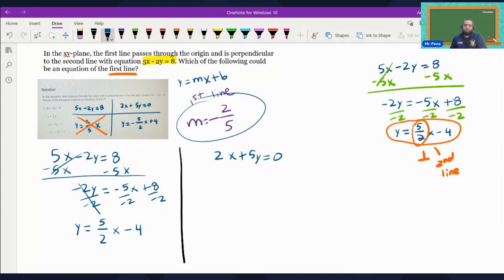Which is exactly what we had over here. This was the other line anyway. And they're asking which could be the equation of the first line. This is actually the equation of the second line. So we're going to say no to this problem. Now we're going to try the other one.